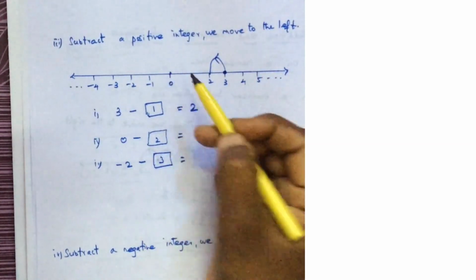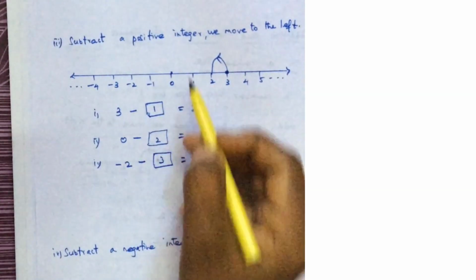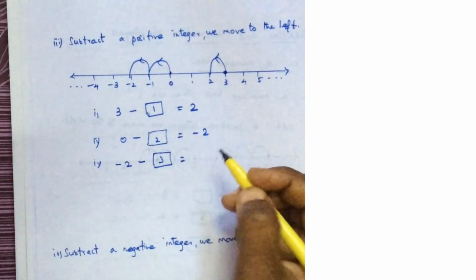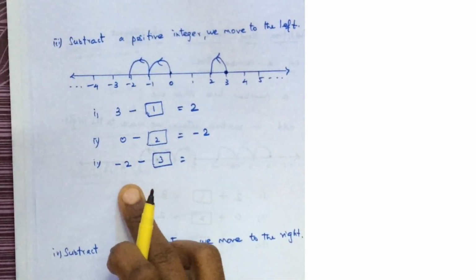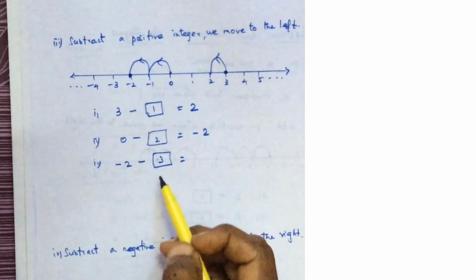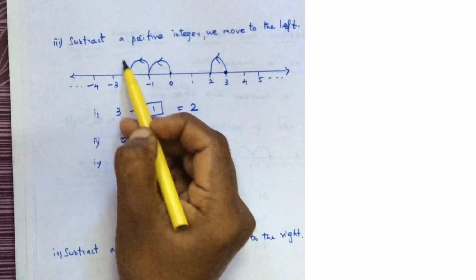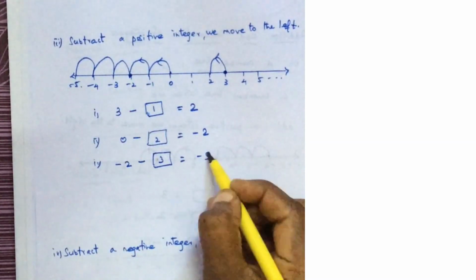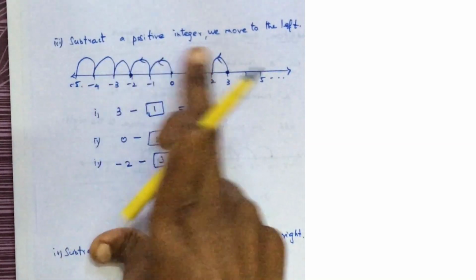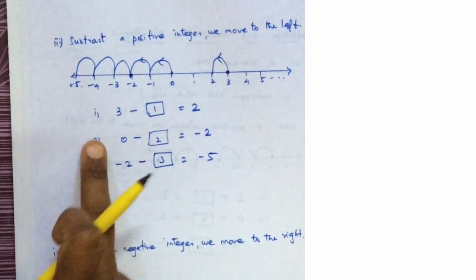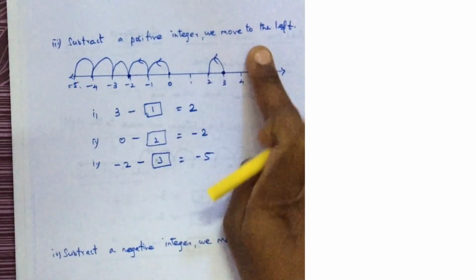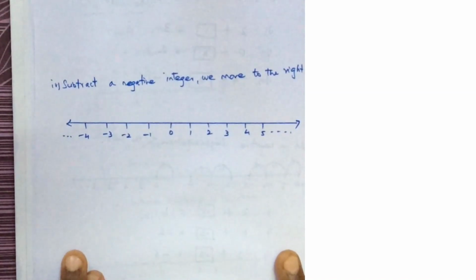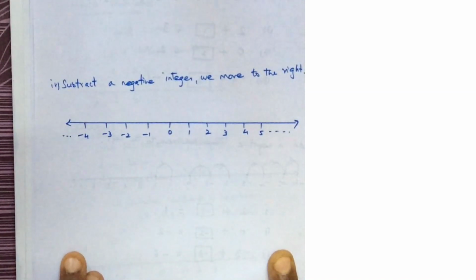Now start with 0, minus 2, 2 steps to the left, 1, 2. There is minus 2. Now here it is minus 2, I am here, 3 steps to the left, 1, 2, 3. It is minus 5. Okay, when you subtract a positive integer, either a positive, 0 or negative, you should move to the left. And the last category is subtract a negative integer, we move to the right.